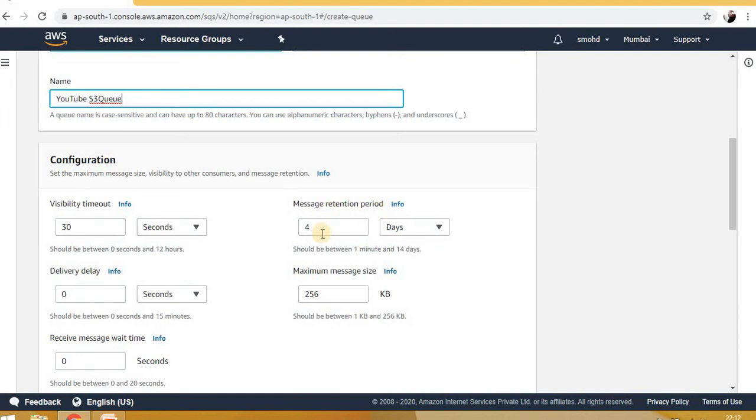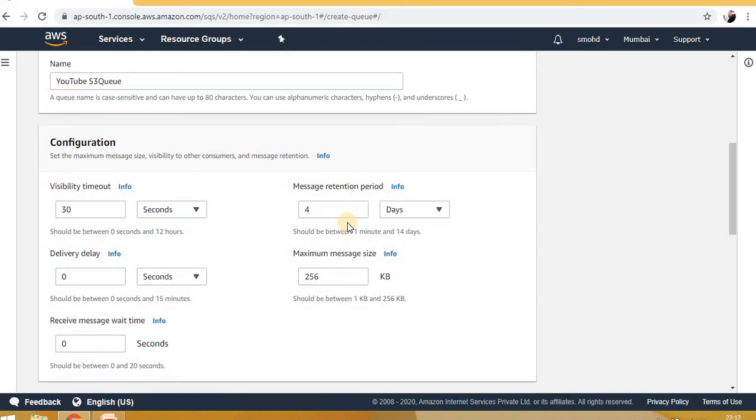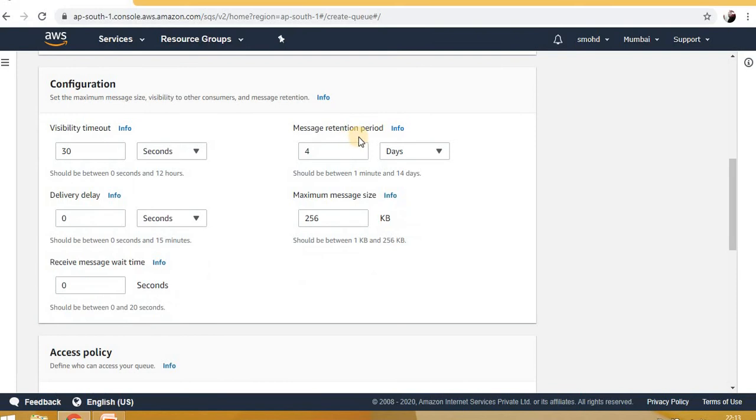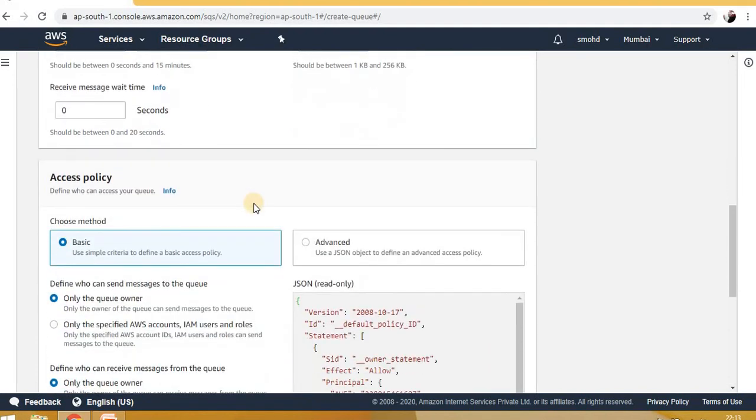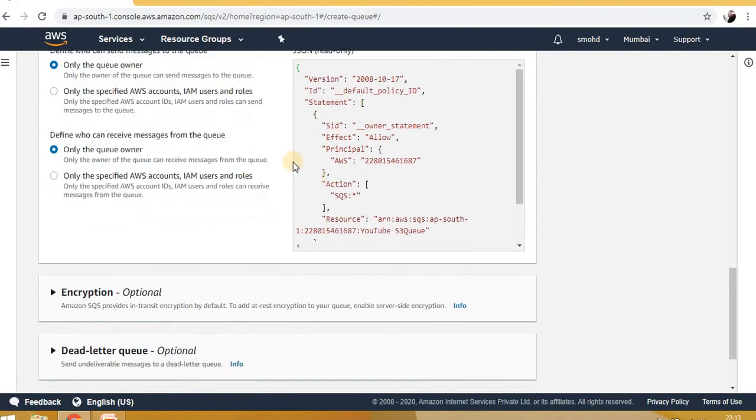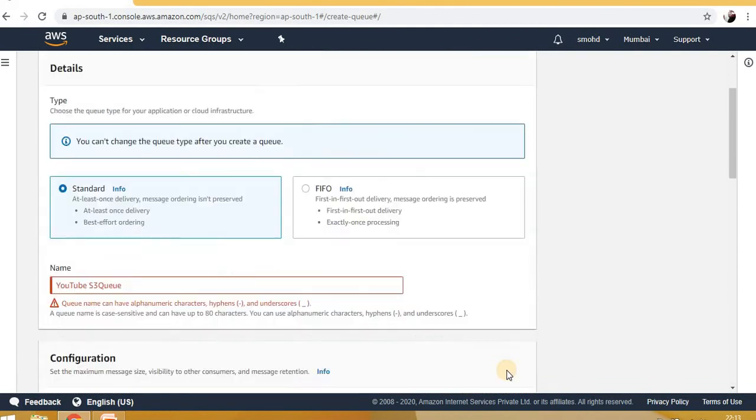Message retention period means, suppose one message from the queue is picked by a service and it tries to process it, but due to some error it is not processed. Oh, actually this is not the dead queue, this is the message retention. Message retention period is 4 days. If a message is in the queue for 4 days and for any reason it is not picked by any service, then this message will get deleted automatically after 4 days. So I'm not changing anything here, I'm just clicking on create queue.